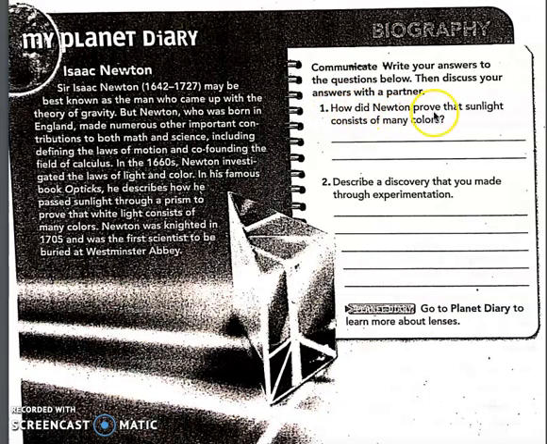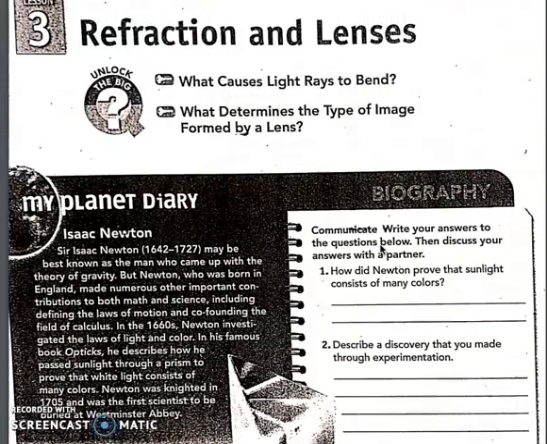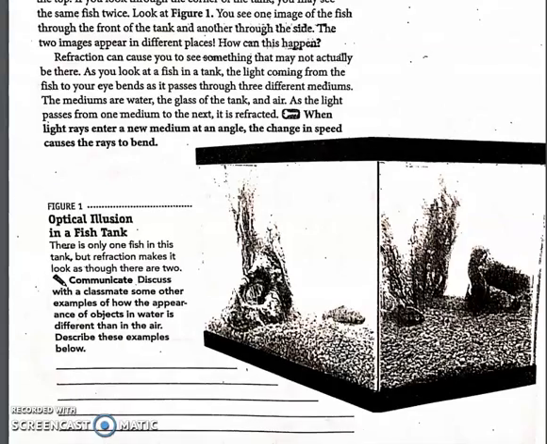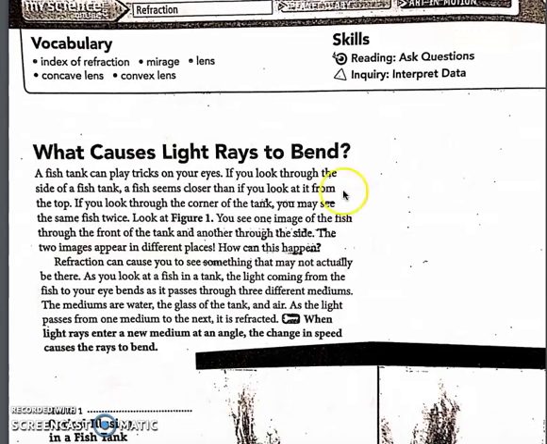So here's some questions. How did Newton prove that sunlight consists of many colors? That is what we just talked about. You are going to answer that question. Now, we are going to be doing a prism experiment, so we are not going to answer this question right now, but instead we will go to the next section of our reading. Okay? So, on page 111 is where you should be next. Our vocabulary words are index of refraction, mirage, lens, concave lens, and convex lens.